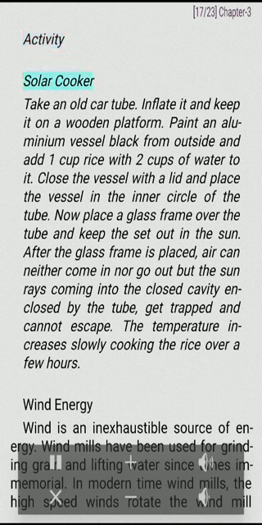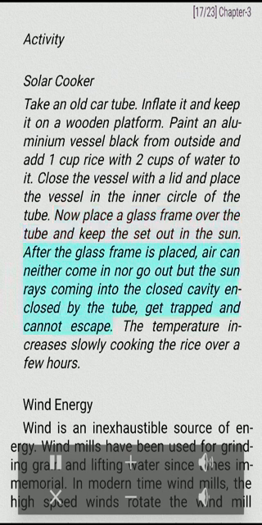Solar energy. Activity. Solar cooker. Take an old car tube. Keep it on a wooden platform. Paint an aluminium vessel black from outside and add 1 cup rice with 2 cups of water to it. Close the vessel with a lid and place the vessel in the inner circle of the tube. Now place a glass frame over the tube and keep the set out in the sun.